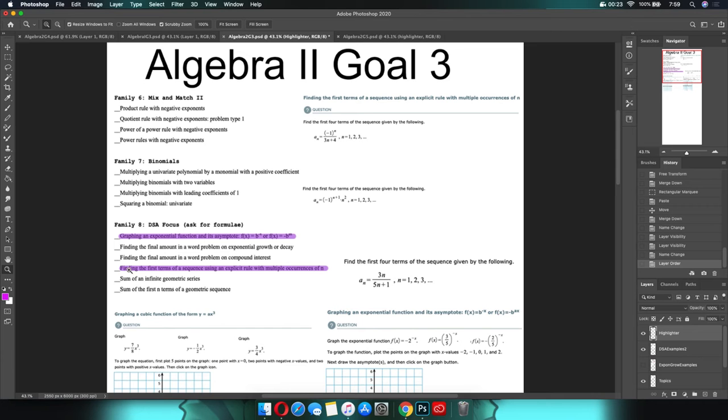They've already done the exponential growth and decay ones. They know the topic for them. They know what to do for them. And now they're trying to figure out, okay, Miss, I'm at like 80, 83%. I just need one or two more topics.